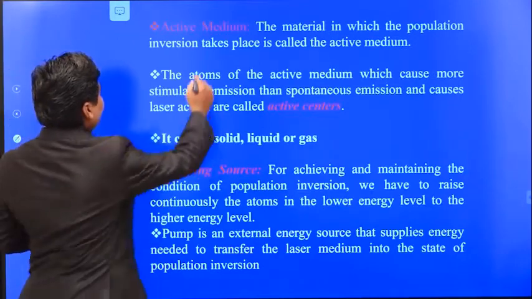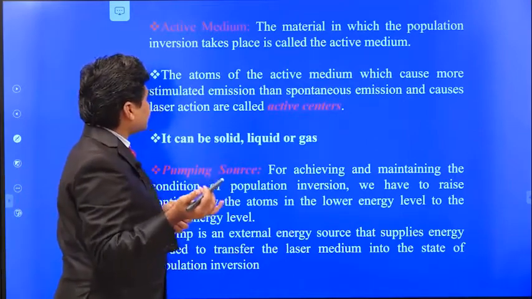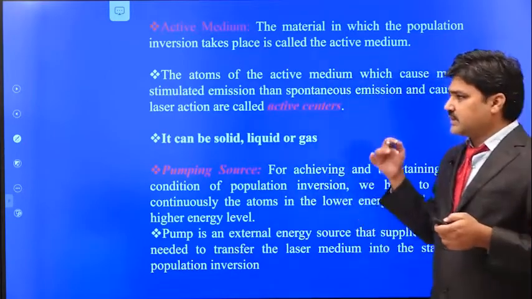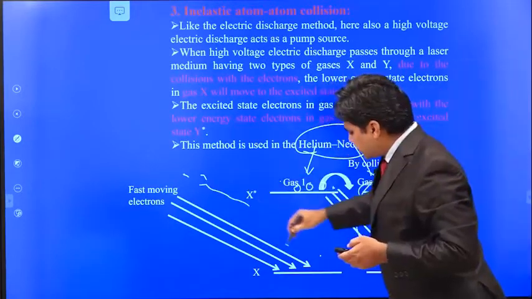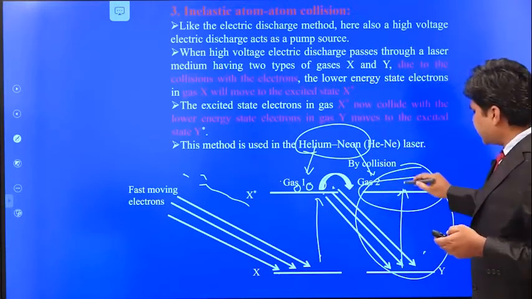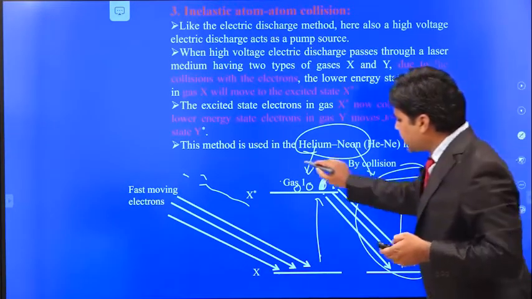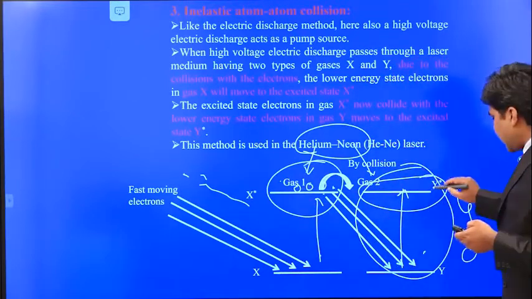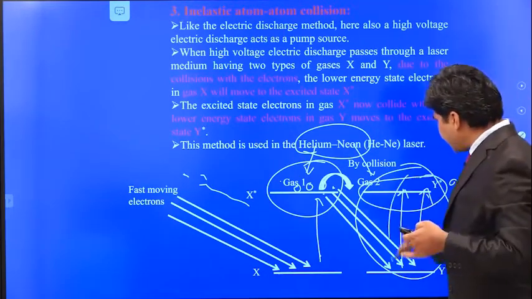The first one is the active medium. We need some material where we can get the population inversion. The medium in which we can get the population inversion is known as the active medium. Here you can see the electrons colliding with these gas atoms, and these atoms again collide with the second gas atoms. The laser transition takes place only in the second gas, while the first gas helps us get the population inversion. So the laser emission takes place in the second gas, which is called the active centers.